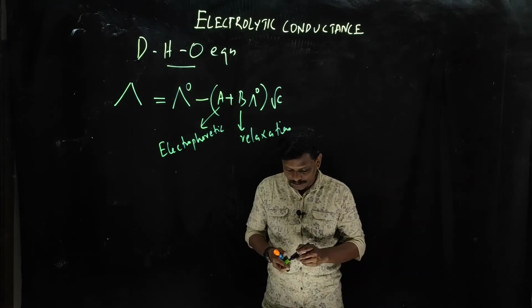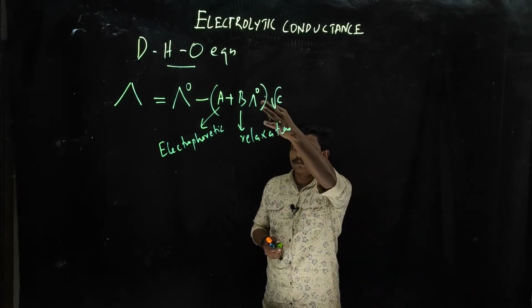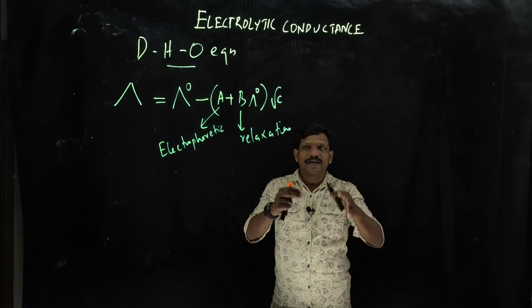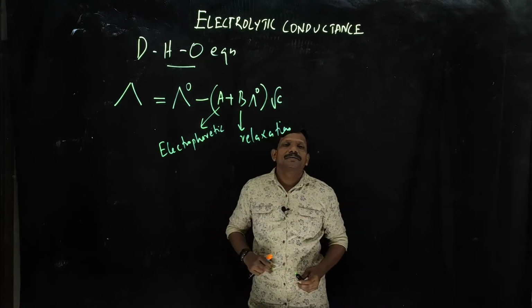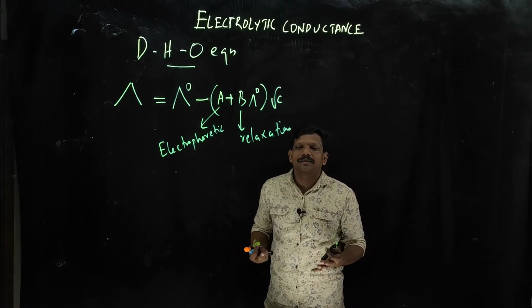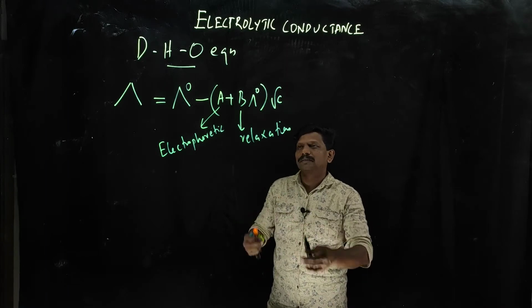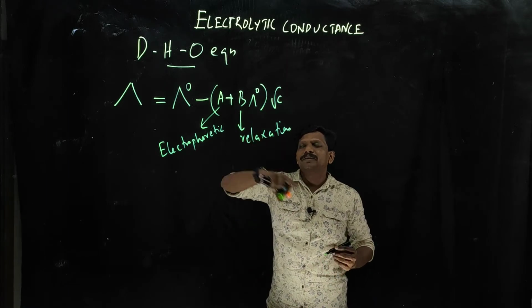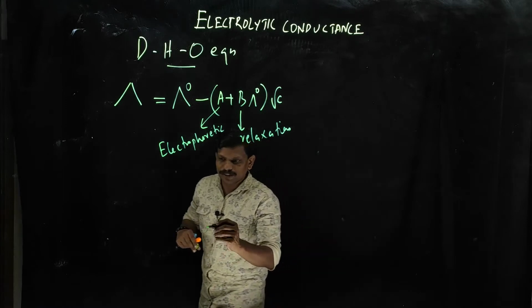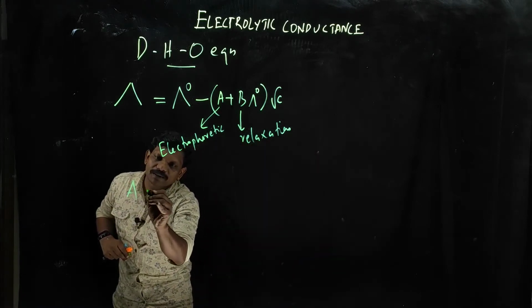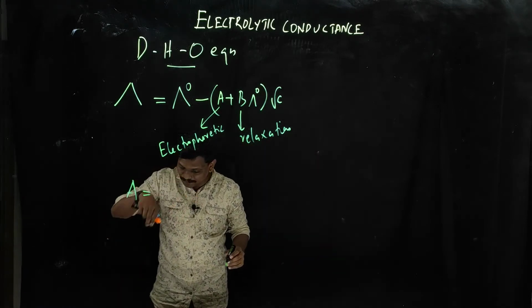I told you when I was explaining these factors, there are two effects, and another effect is the viscous effect. That is also accounted for in this equation when you look at the equation for A and B. So I will just write the equation for A and B for your information.